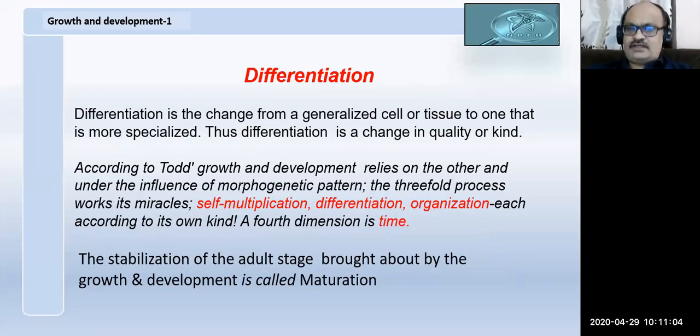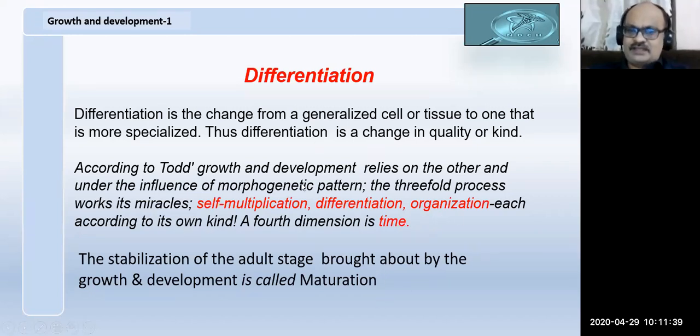So differentiation is when multiplication is occurring. During multiplication, only one type of cells grows. During differentiation, now we can see three types of layers are formed. One gives rise to the ectoderm, one to the mesoderm, or the muscles and bones, and another gives the internal linings, the endoderm. So within the time frame, self-multiplication, differentiation, and organization, these three take place. This is nothing but our development.